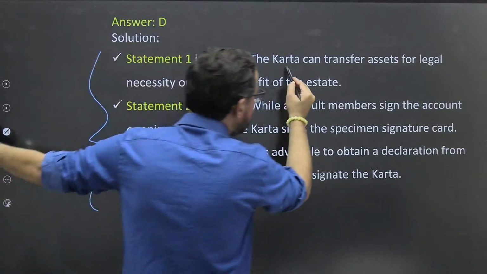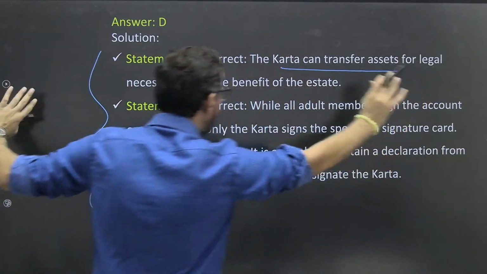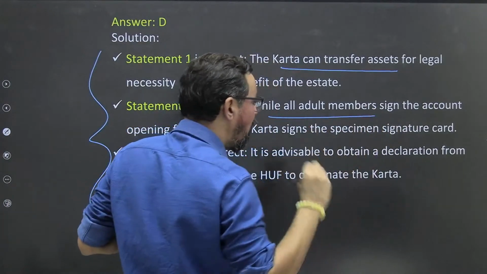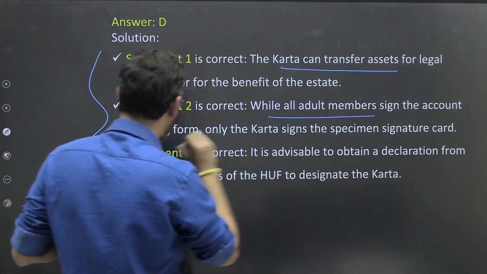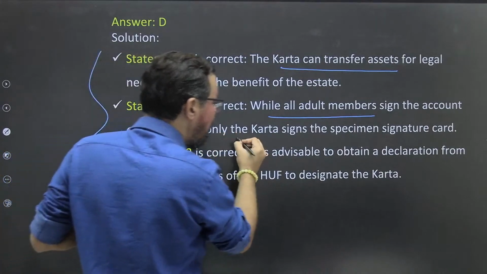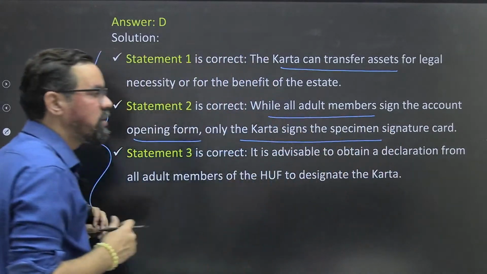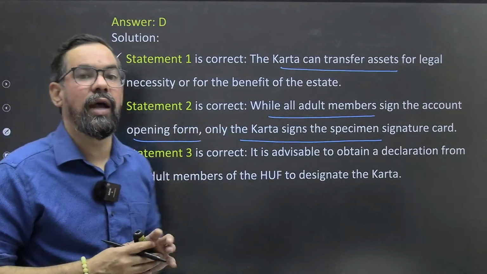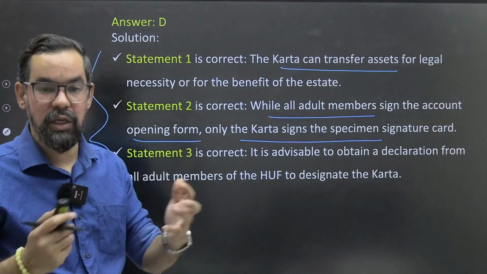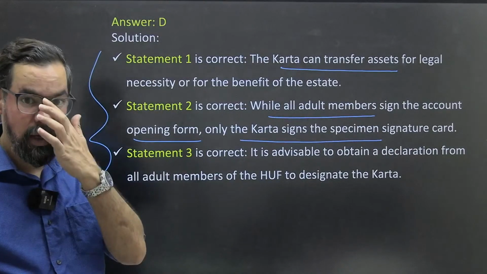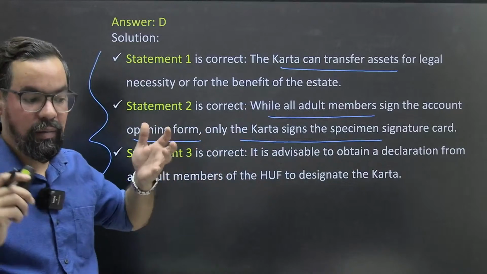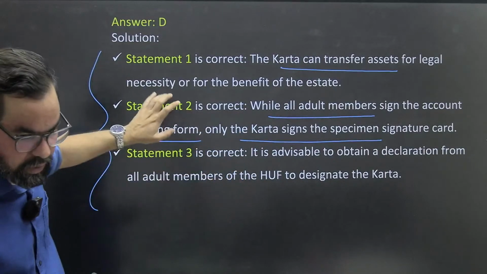So first one was Karta can transfer asset for a legal necessity. Second one was while all adult members sign the account opening form, only Karta signs the specimen signature card. That means for transactions we will not be requiring signature of all the members of that HUF family. But at the time of opening, we will be requiring that particular one. Okay? So that is the point.